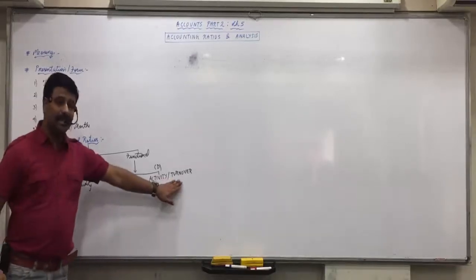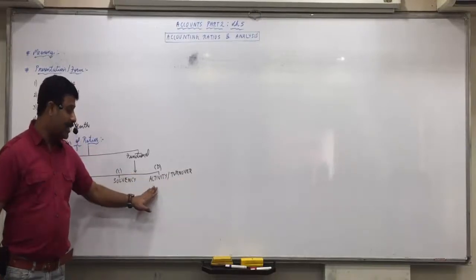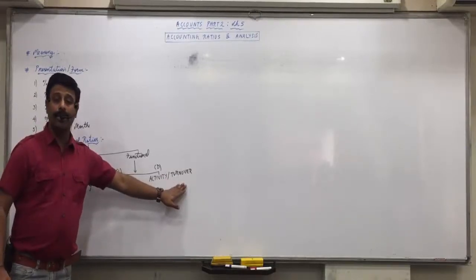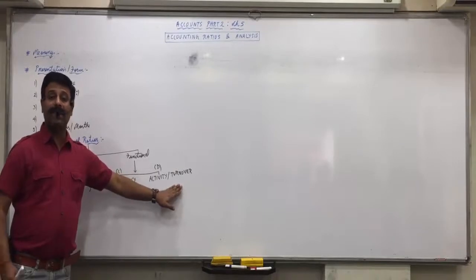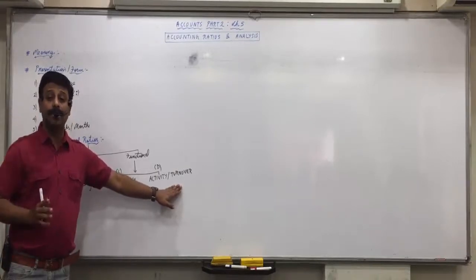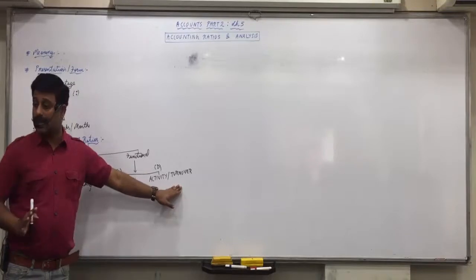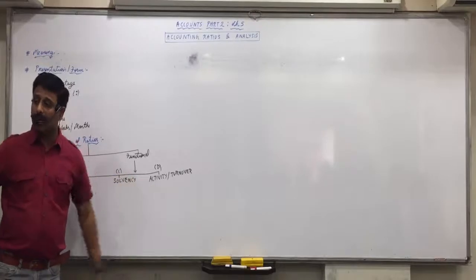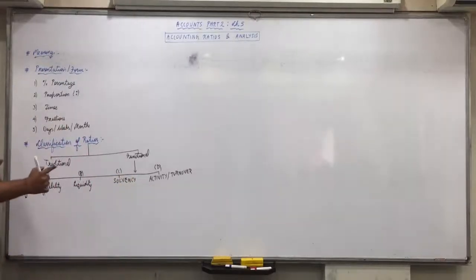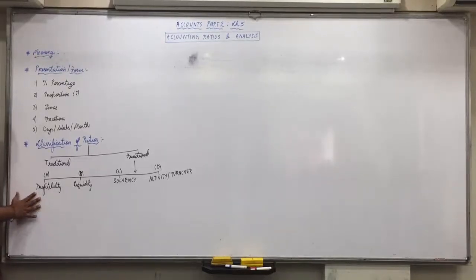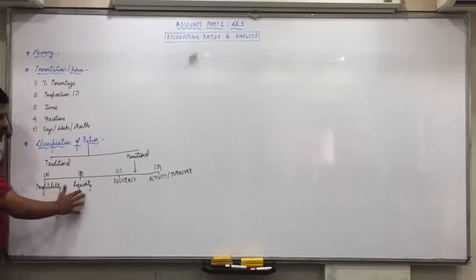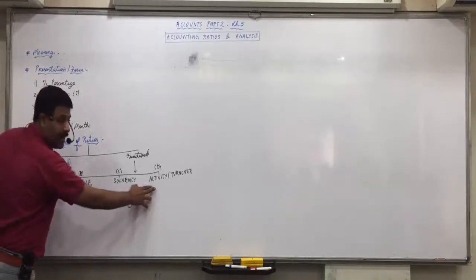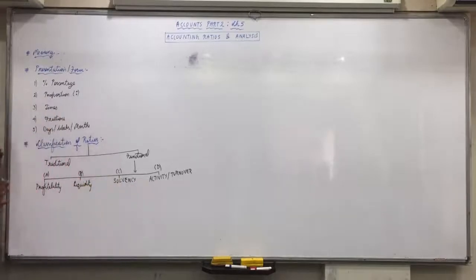So turnover means sales of the business. Therefore activity ratios are also called turnover. They reveal the efficiency of sales in the business. The performance of sales in the business. Is sales efficiently done in the business or not? So 4 objectives, therefore it is called functional classification. Okay? This fulfill the objective of knowing the profitability, short-term solvency, long-term solvency, and efficiency of sales.